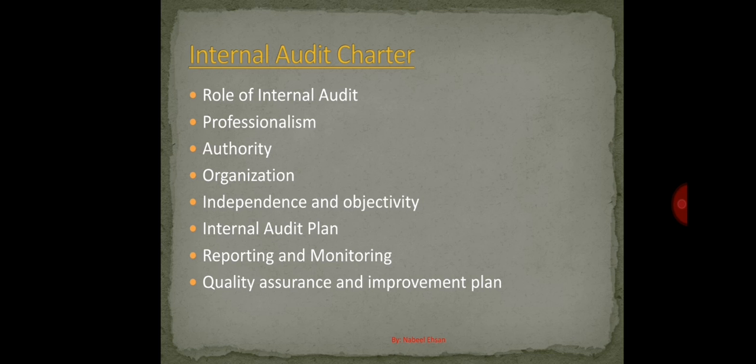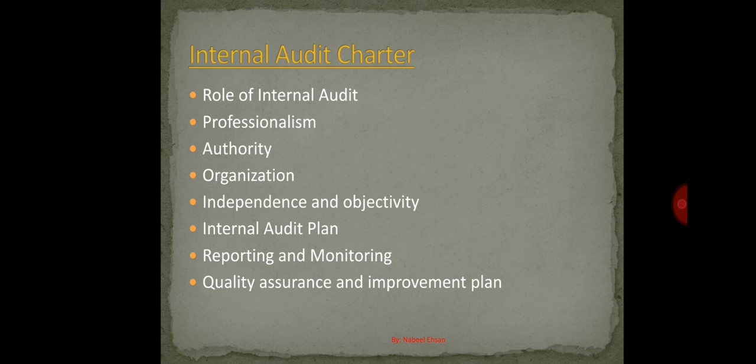Now quality assurance and improvement plan, the last thing. You know that the internal audit department is an independent function giving independent assurance to the management about other departments. So what about the quality assurance of the internal audit function? The internal audit function should be accountable as well.